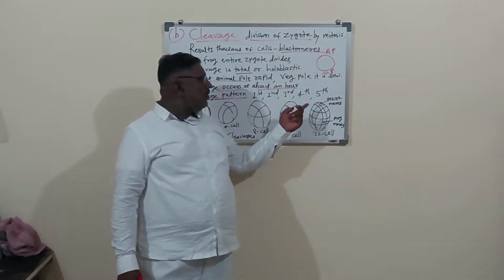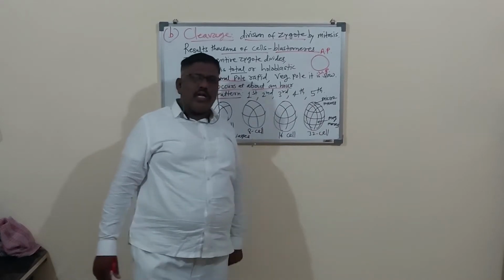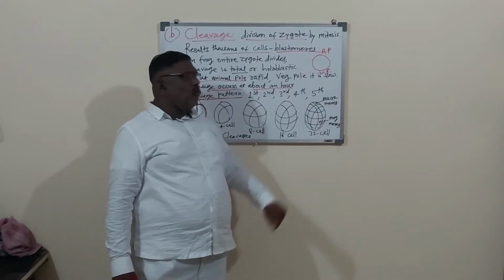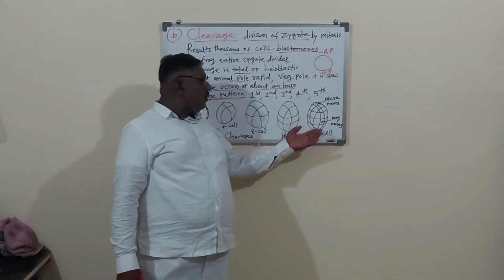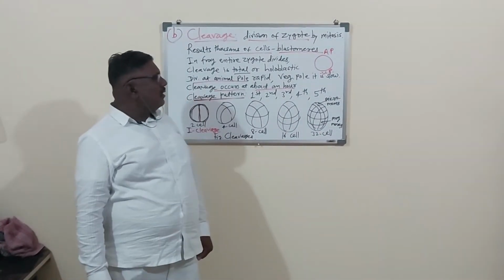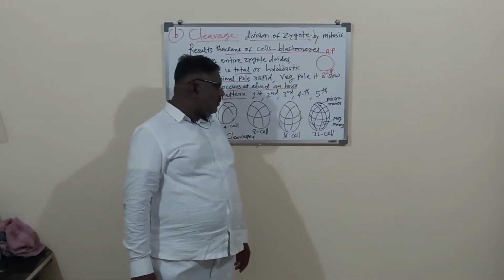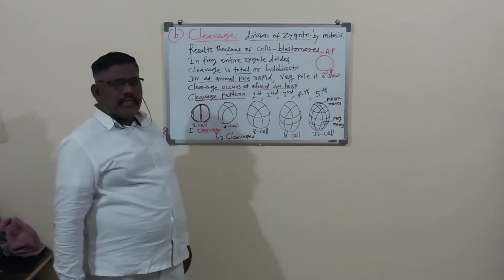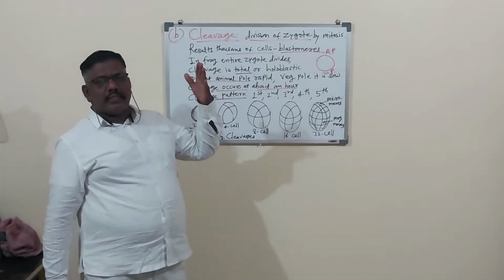The blastomeres towards the animal pole are smaller and are called micromeres, and the cells towards the vegetal pole are larger and are called megameres or macromeres. So dear students, note the cleavage pattern.